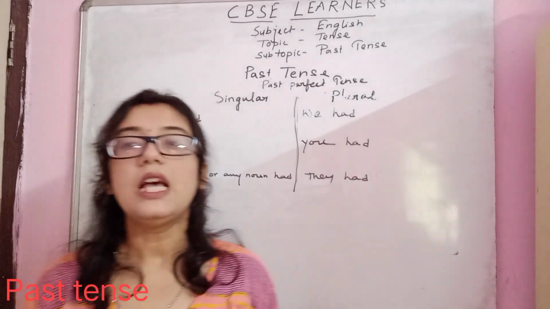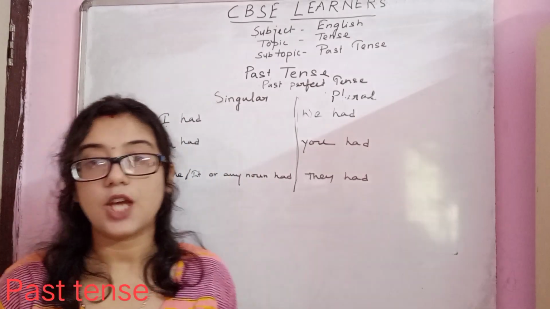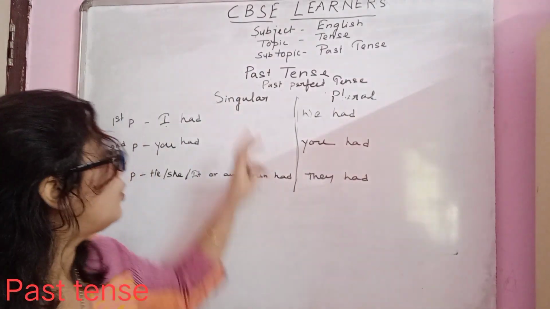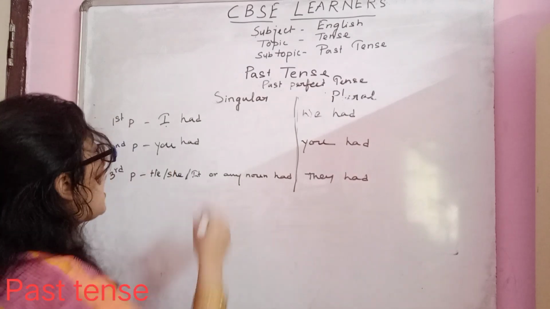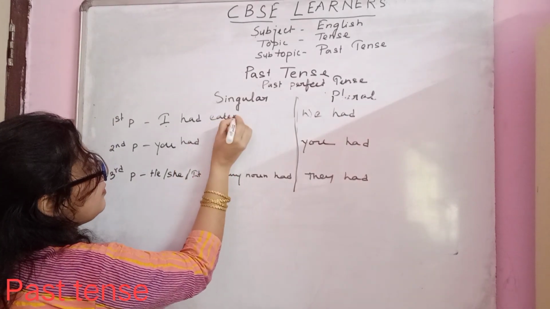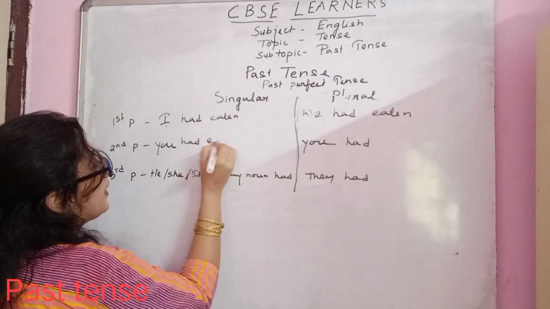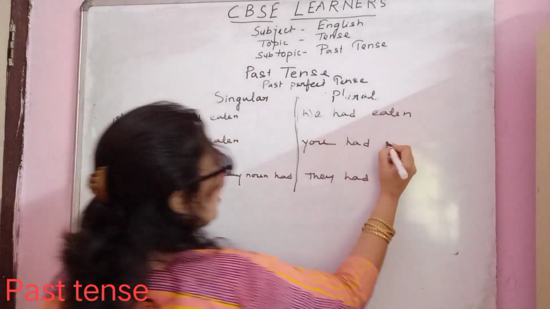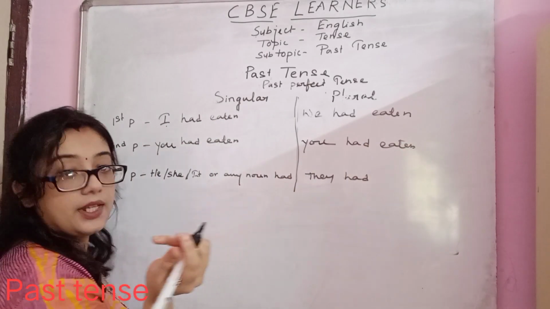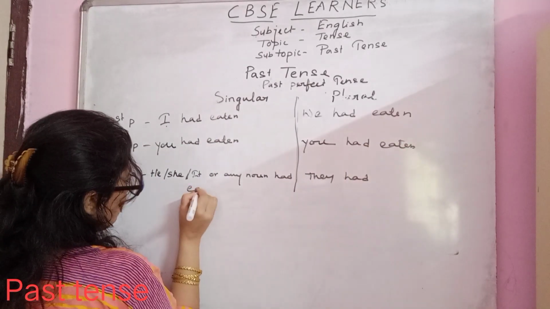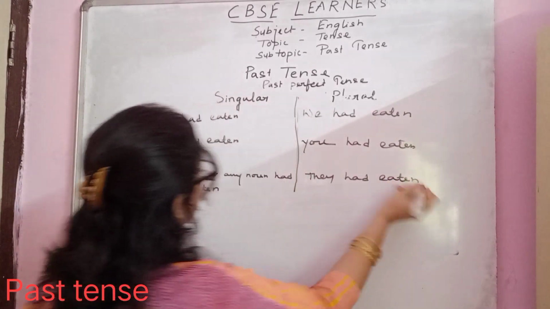Now you need one more verb. So we will use the same verb we have continued with till now, that is eat. Which form do we need to use in case of perfect tense? It is the past participle form, right? So I had eaten. You had eaten. He, she, it or any other noun had also eaten. They had eaten.